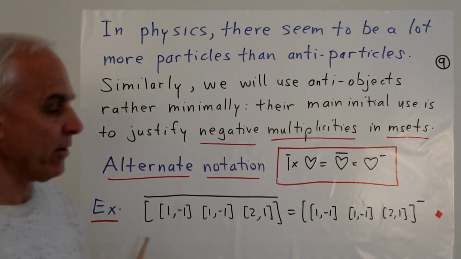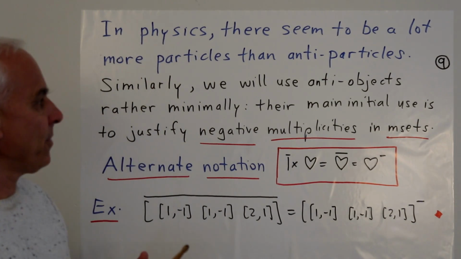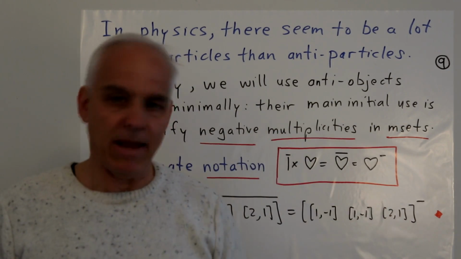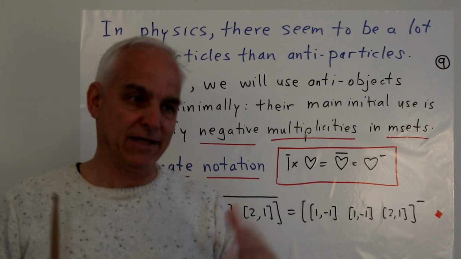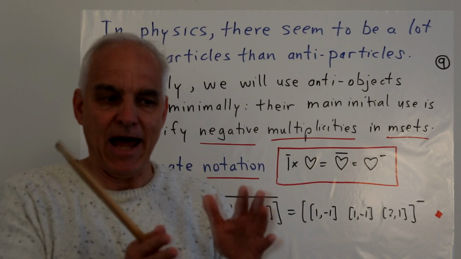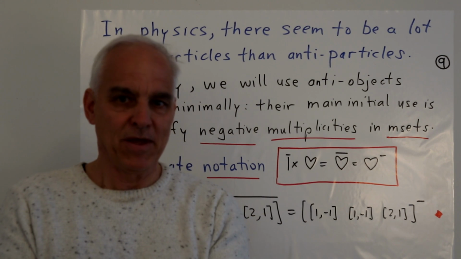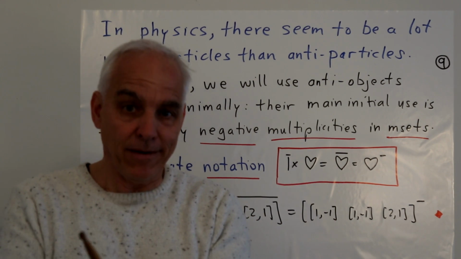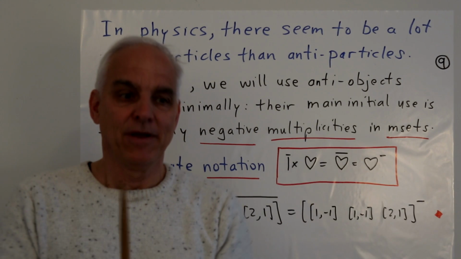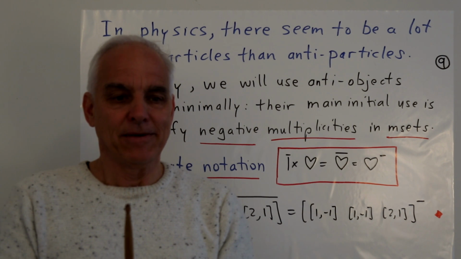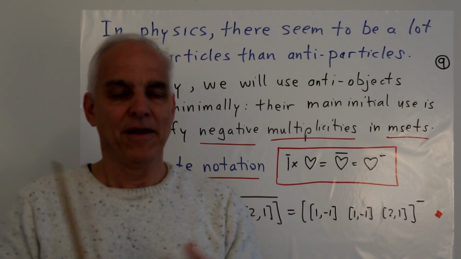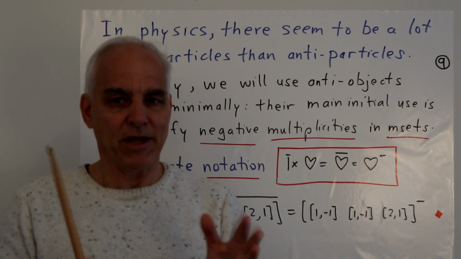Okay, so similarly, we're going to use anti-objects rather minimally. It's not as if now suddenly our mathematics is going to be populated by all kinds of anti-things. Rather, this is a sort of technical device that allows us to justify putting negative numbers in lists that are multiplicity lists for M sets. So it's a way of still doing our arithmetic, but in a more general way, in a kind of formally correct way.